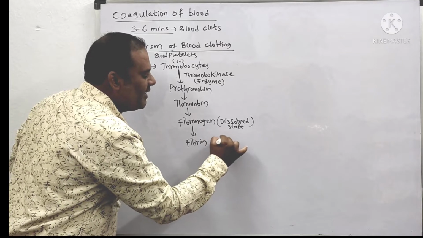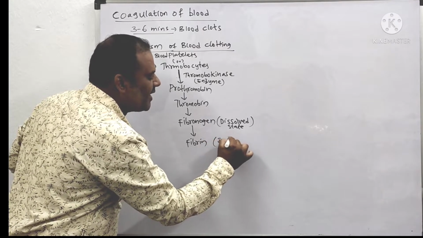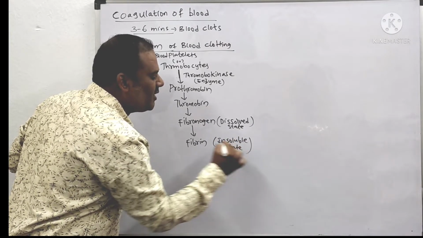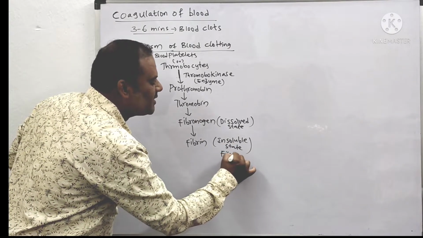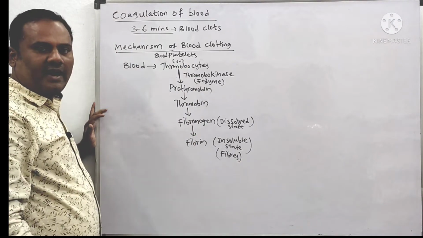Fibrin is in an insoluble state, so it changes from the dissolved state to the insoluble state. It forms just like fibers. In this way the coagulation of blood occurs.